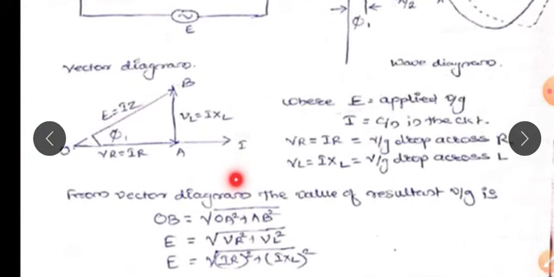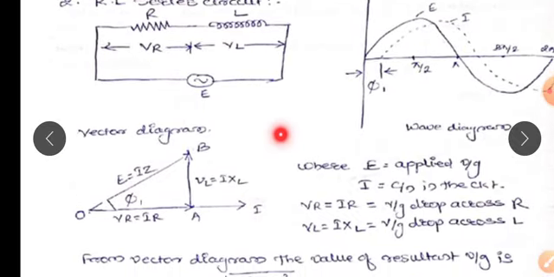Now, how to draw the vector diagram? First we have to take the current as a reference, because in a series circuit there is no change in the current. Next, the voltage drop across the resistance R is in phase with the current I, and it is represented by vector OA.